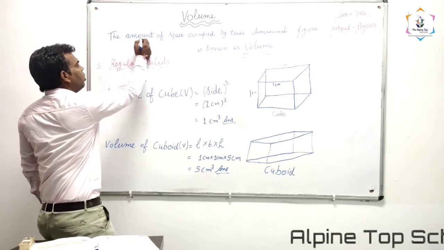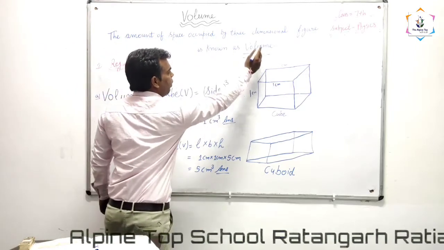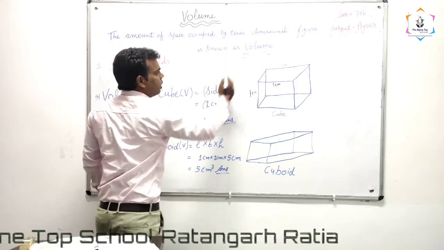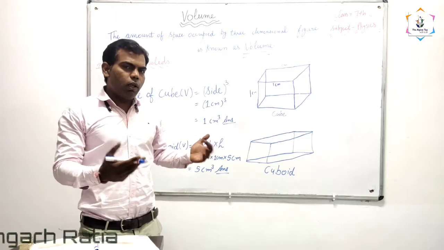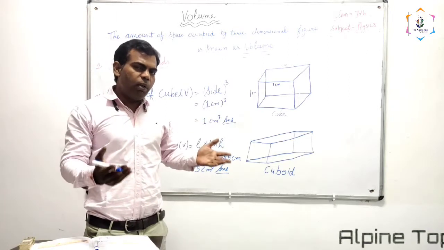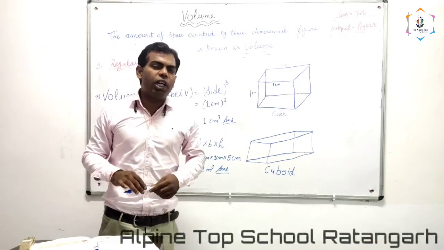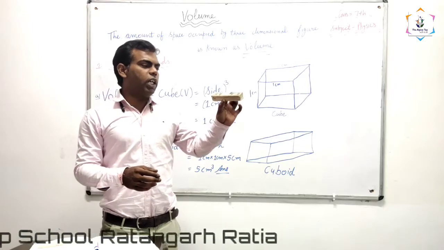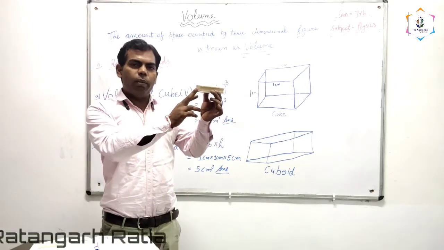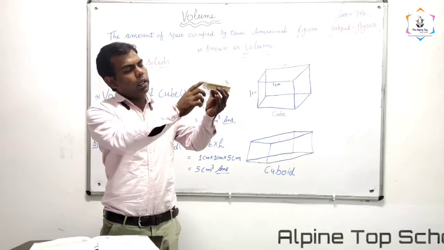The amount of space occupied by a three-dimensional figure is known as volume. What is the meaning of a three-dimensional figure? Suppose this is an object. This is a duster. It is also a three-dimensional figure. It has length, breadth, and height.